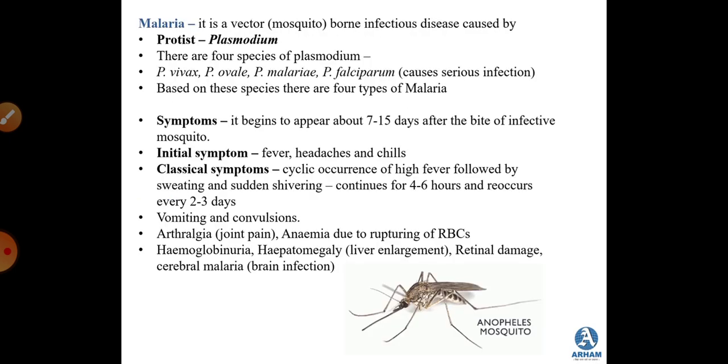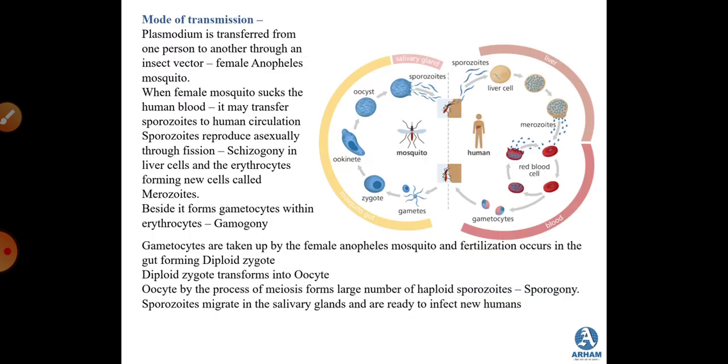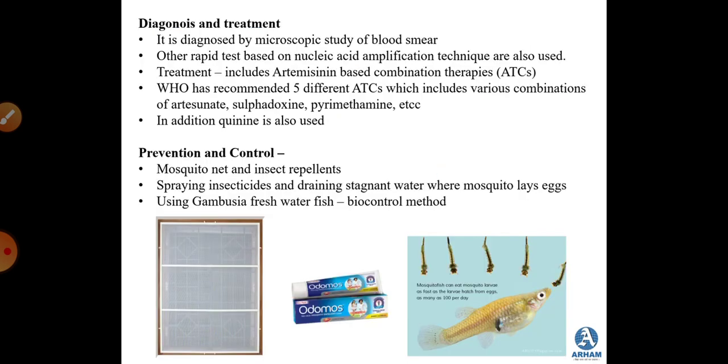Then we studied about malaria. We started with the common diseases that are observed in humans or living organisms. We studied about the symptoms, which has a classical symptom of cyclic occurrence of high fever followed by sweating and sudden shivering. So this is the classical symptom of malaria. We studied about the complete mode of transmission and the diagnosis and the preventive and the control measures.